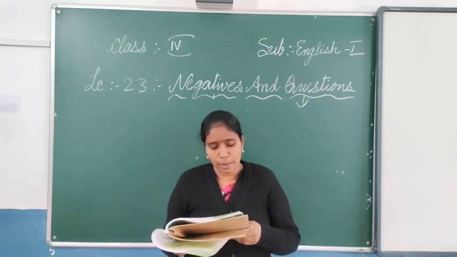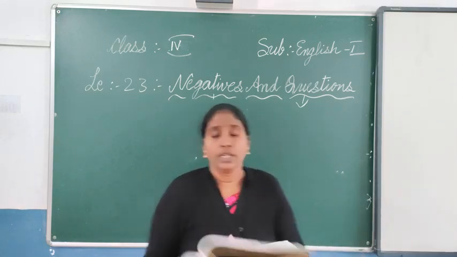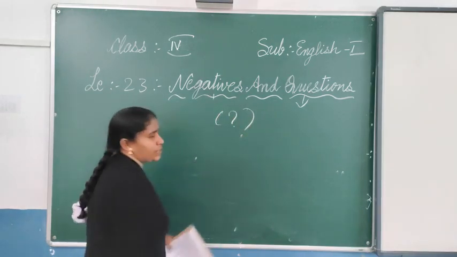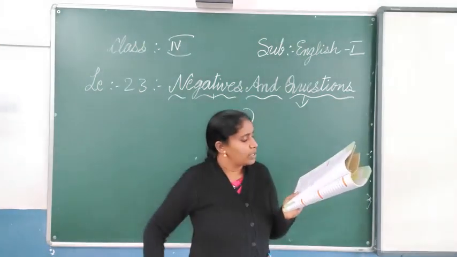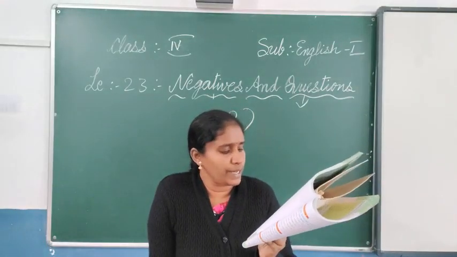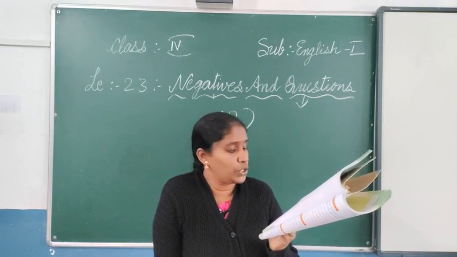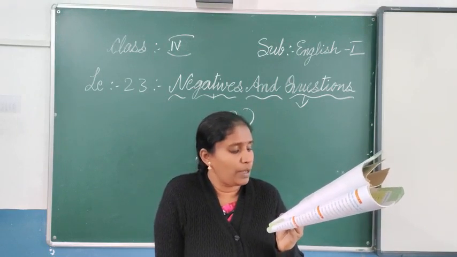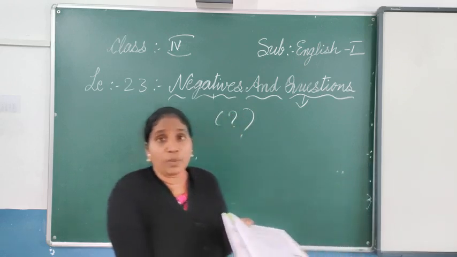We put the mark of interrogation. So what is the interrogation mark? Question mark. This is the interrogative mark, at the end of the interrogative sentence. Formation of interrogative sentences: yes or no type questions. Such questions start with a helping verb. I told you about helping verbs before the verb.